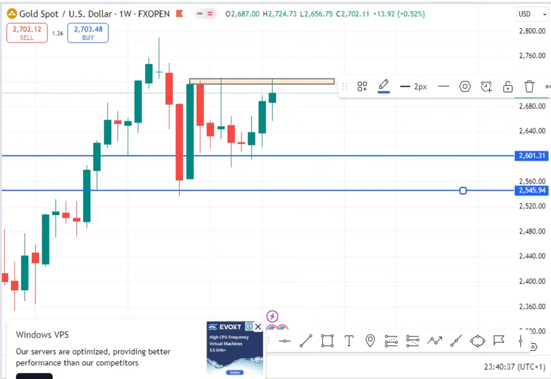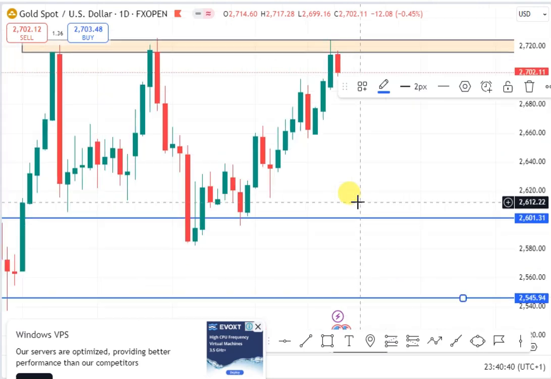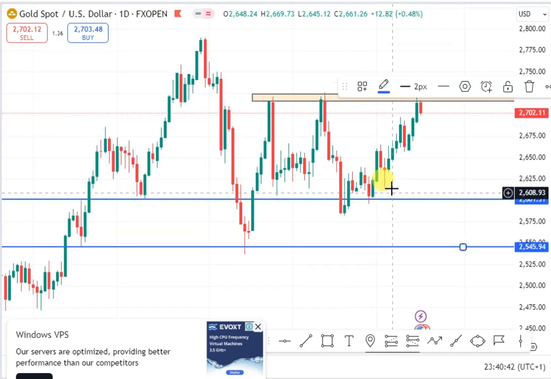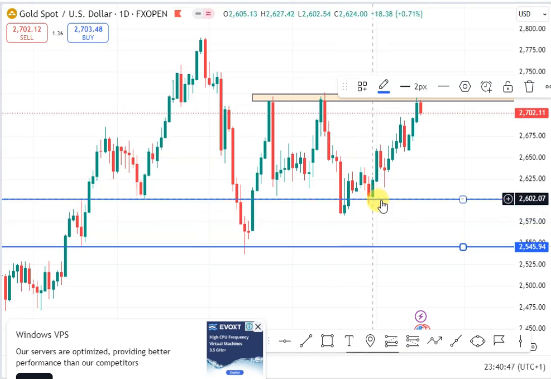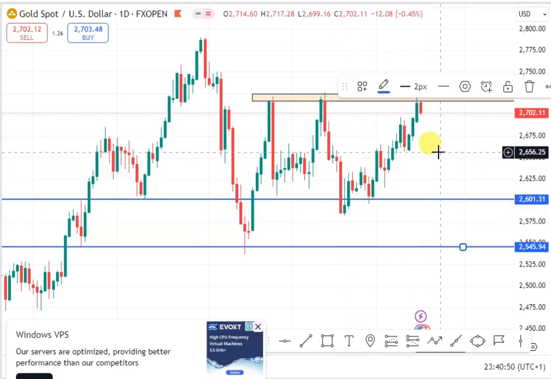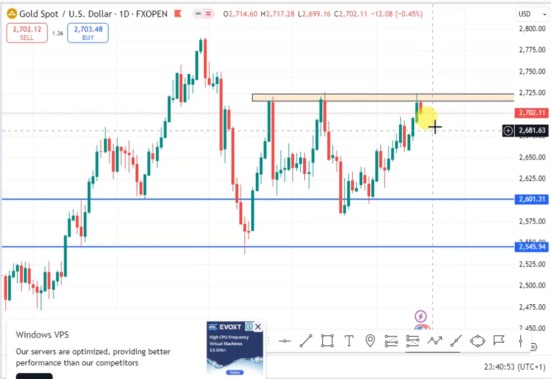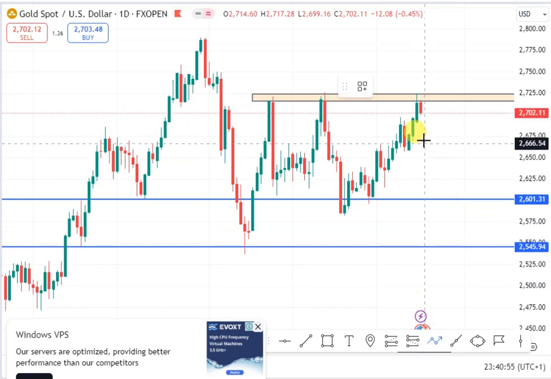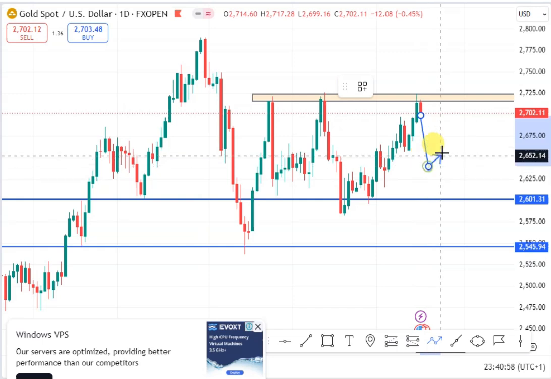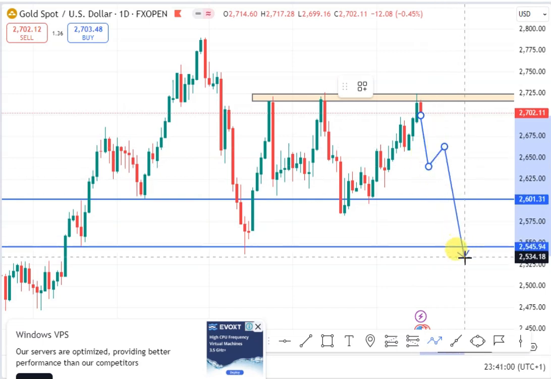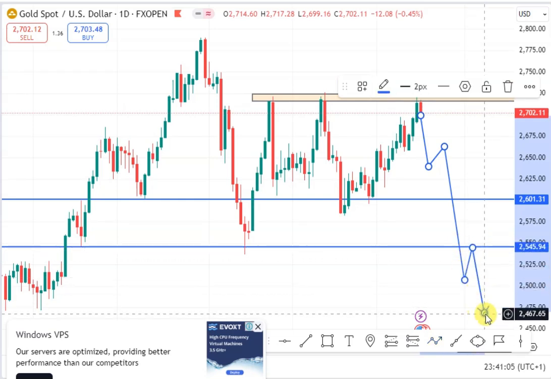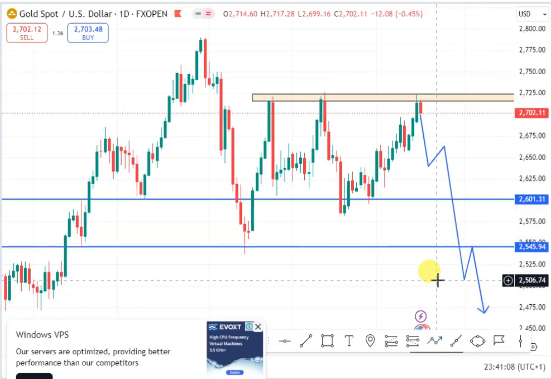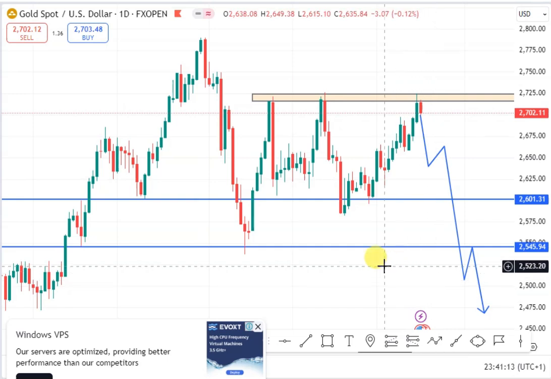So let's look at the daily chart of gold USD. On my daily chart, you can see that previously gold had an inner structural movement, which is a lower low, a higher low, higher low, higher low. So long as we have this inner structural movement, we expect gold USD to push lower, then do a retest, then we'll see a further push lower for the gold USD. So a break of this level, we expect price to continue to push lower for the gold USD. So look for a possible opportunity on gold USD to sell gold this coming week.